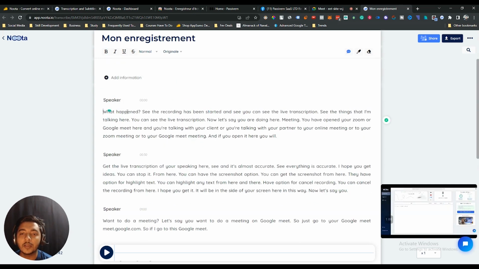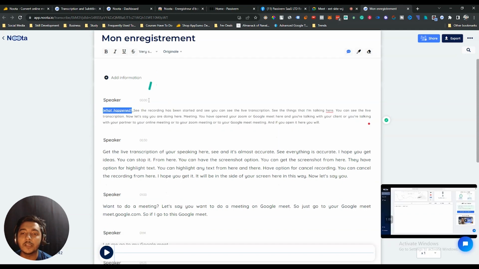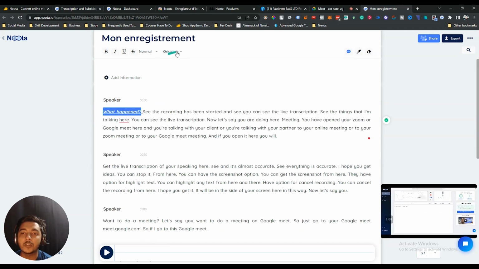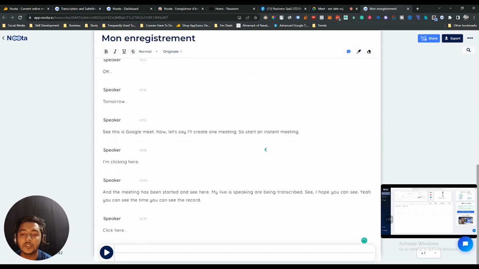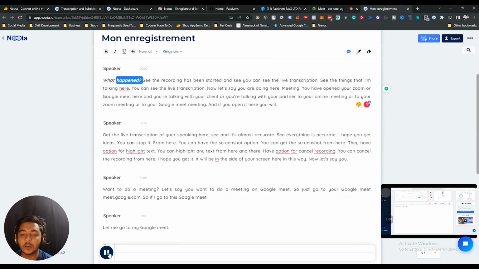Now you can edit these things here also. You can bold it, italic it, underline it, and strike through. So these are the things. You can change it to normal, very small. So I'm keeping it normal, guys, and you can organize it to a different font. So these are the things, guys, and you can see the recording also from here.